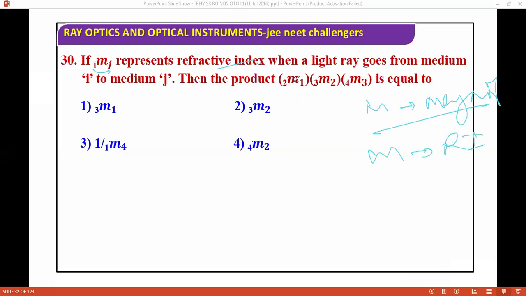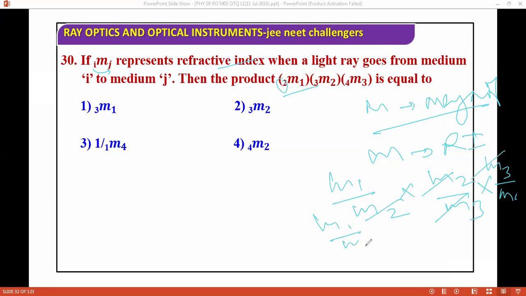So basically the refractive index of medium 1 with respect to 2. How can you write this? Refractive index of medium 1 with respect to 2, into refractive index of medium 2 divided by refractive index of medium 3, and into refractive index of medium 3 by refractive index of medium 4. You see this cancels out. Basically m1 by m4, which is the refractive index of medium 1 with respect to 4. You can proceed like this.